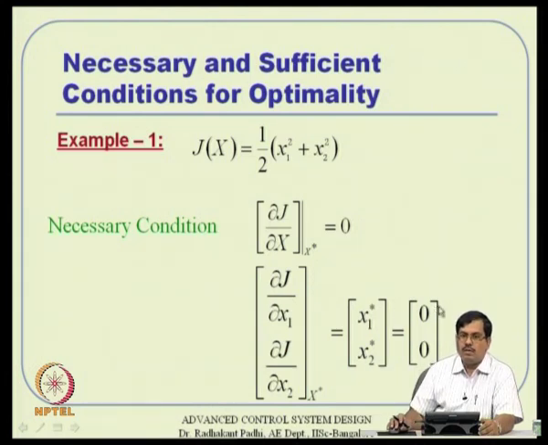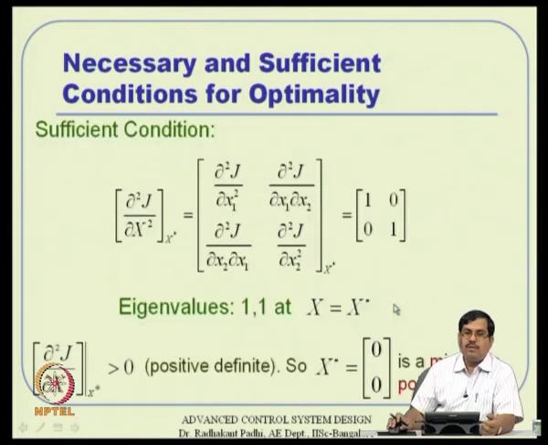This is a direct solution now. But even if it is an equation, you can solve it, because the number of equations is equal to the number of variables. In this case we got a direct solution, and the origin 0 0 turns out to be a candidate solution. Now, let us see whether this candidate solution satisfies the sufficiency conditions as well.